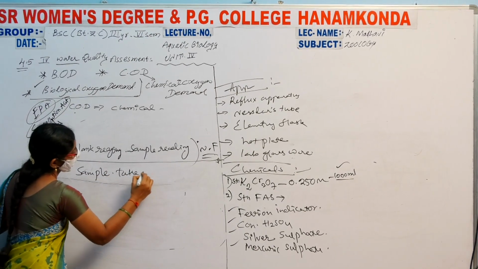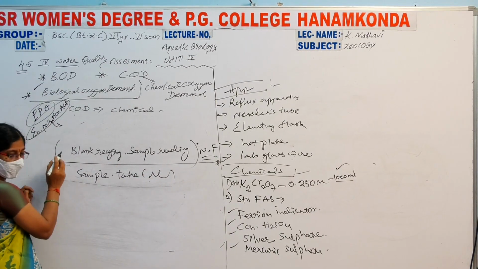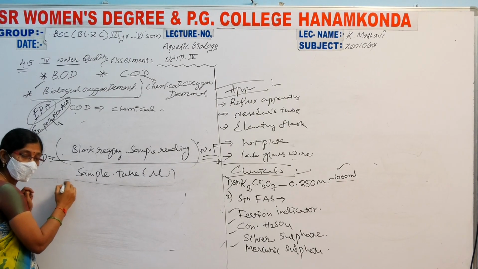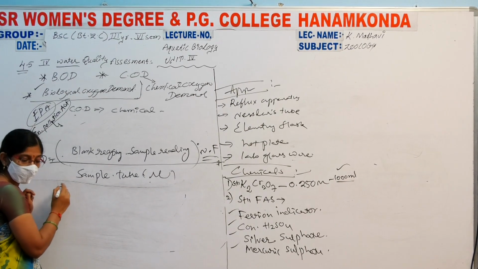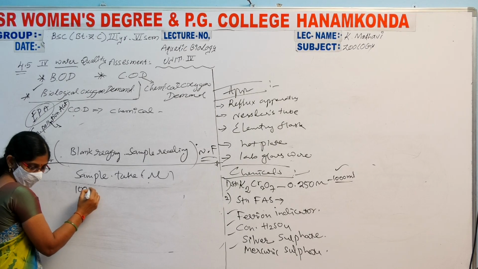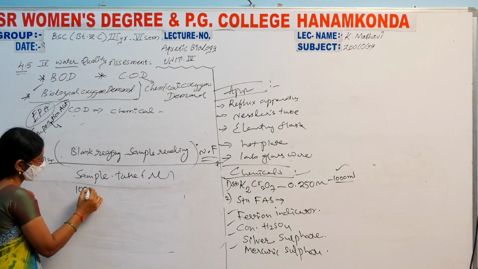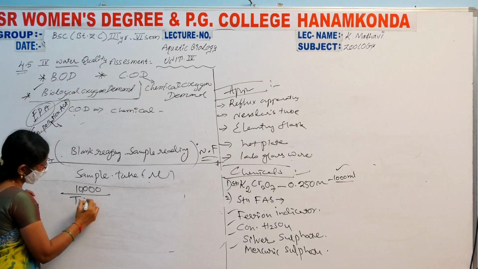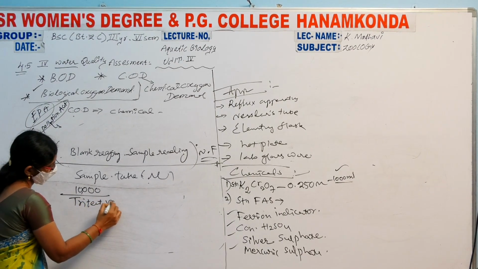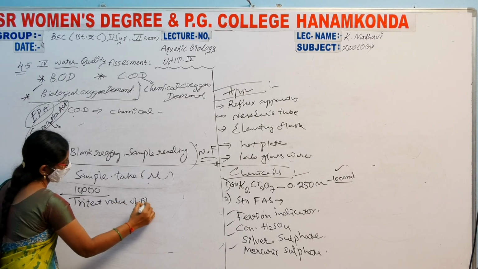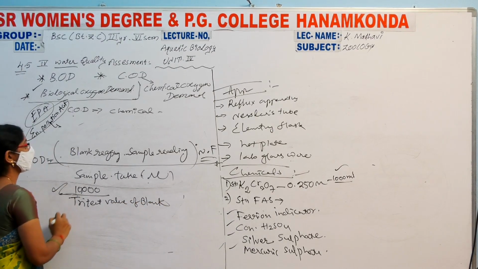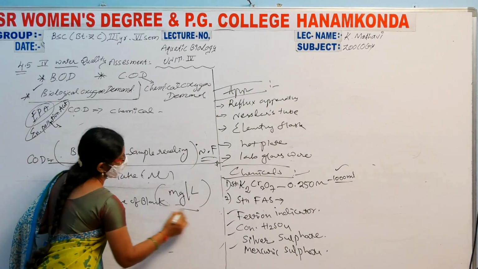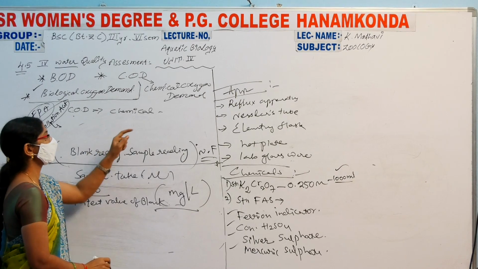The COD is calculated as 10,000 divided by the titrating value of the blank. The final result is in milligram per liter. What is the procedure here?